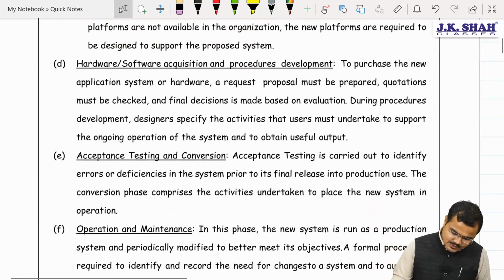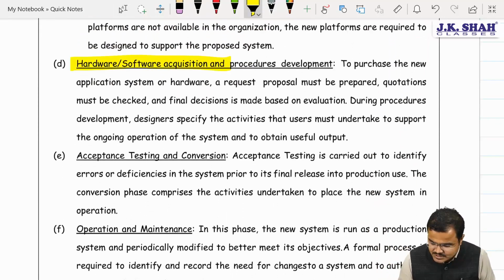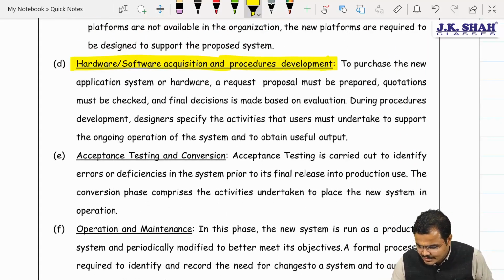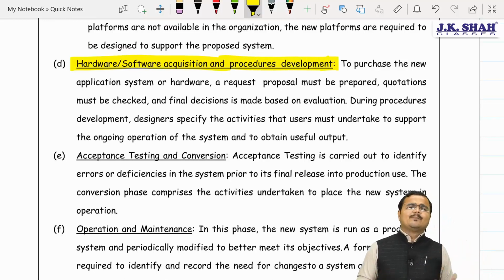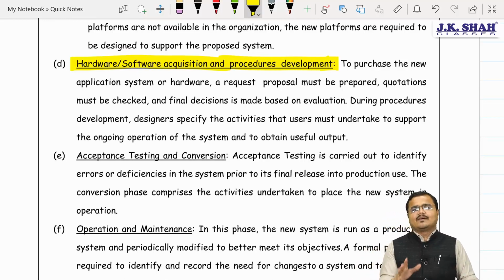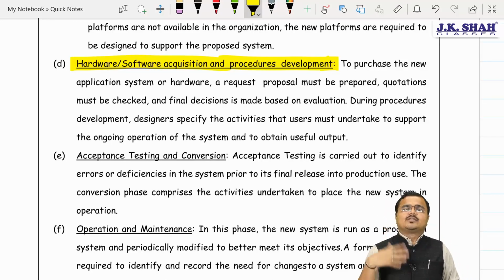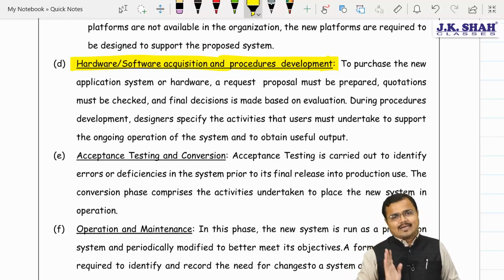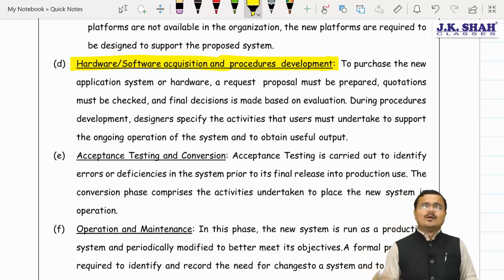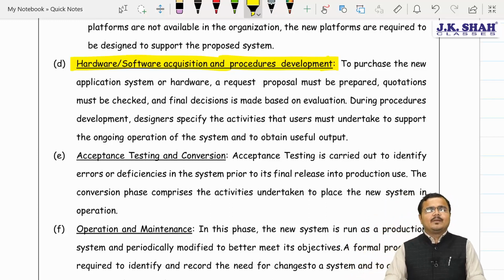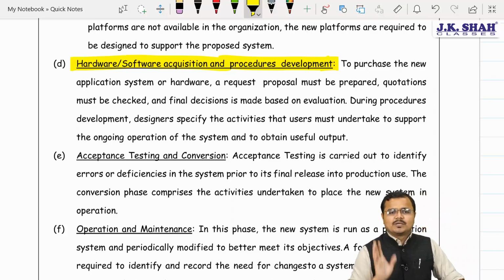Next one, chartered: hardware and software acquisition and procedure development. Now chartered, it's very important. Many times under system development management, earlier we always used to have an in-house designing system where we designed the hardware and software within the organization only. But nowadays nobody prefers that. Maximum people prefer what? Sir, acquisition.